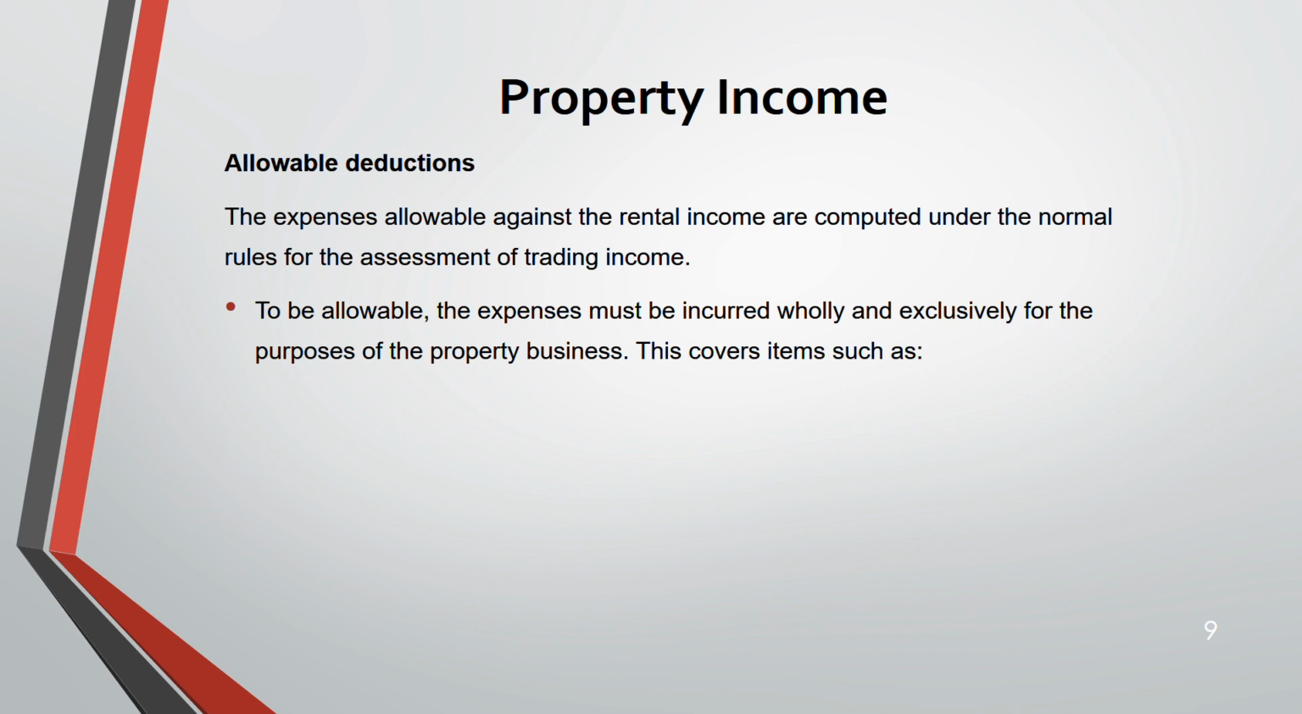So to be allowable, expenses must be wholly and exclusively incurred for the purpose of the property business. In the trading business, the words just change to trading business. Here it's property, there it's trading, but everything word by word is the same. There also, expenses have to be incurred wholly and exclusively for the purpose of the business. So it covers these items: insurance, agents fees and other management expenses.